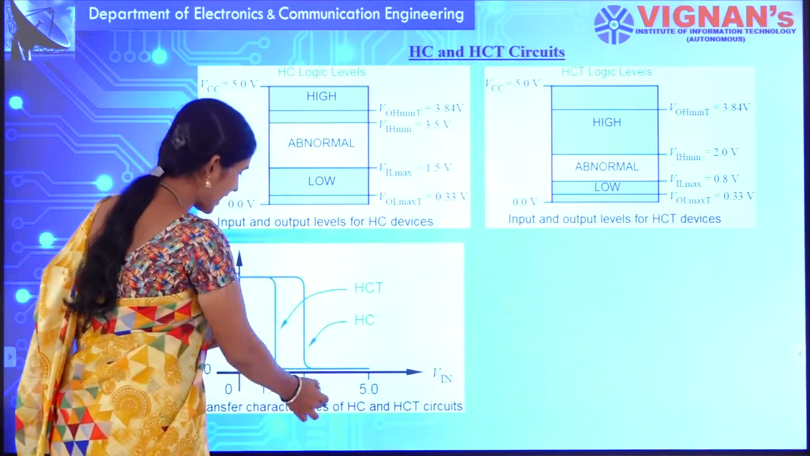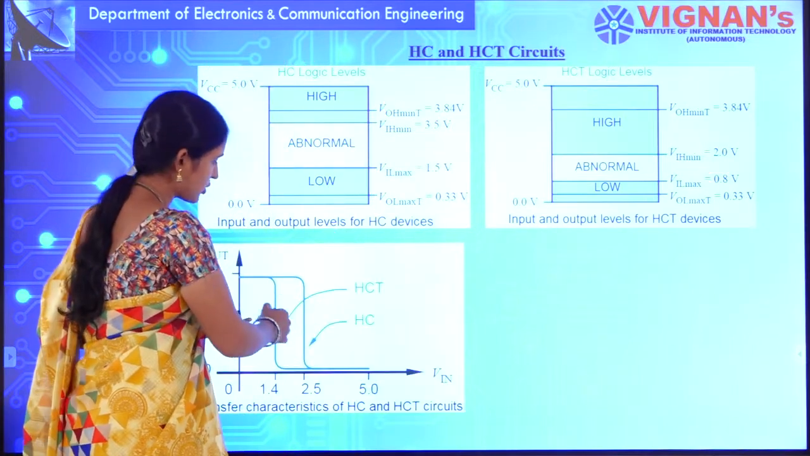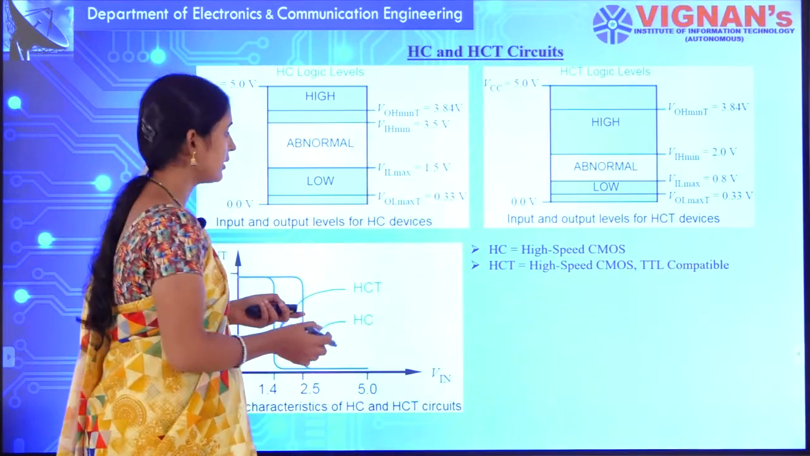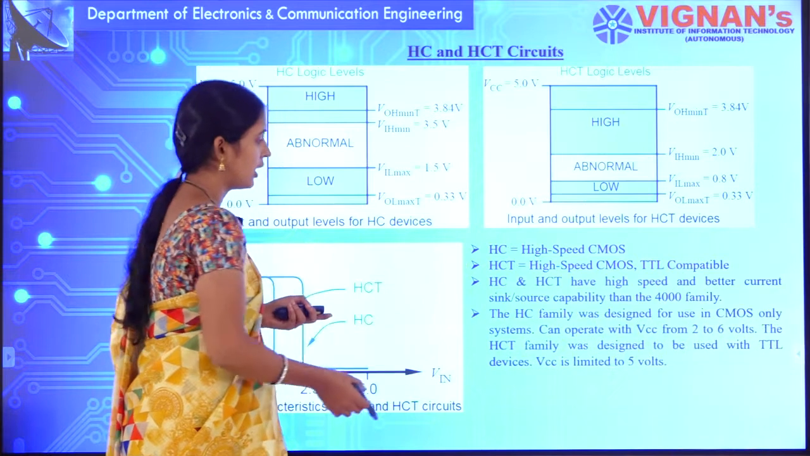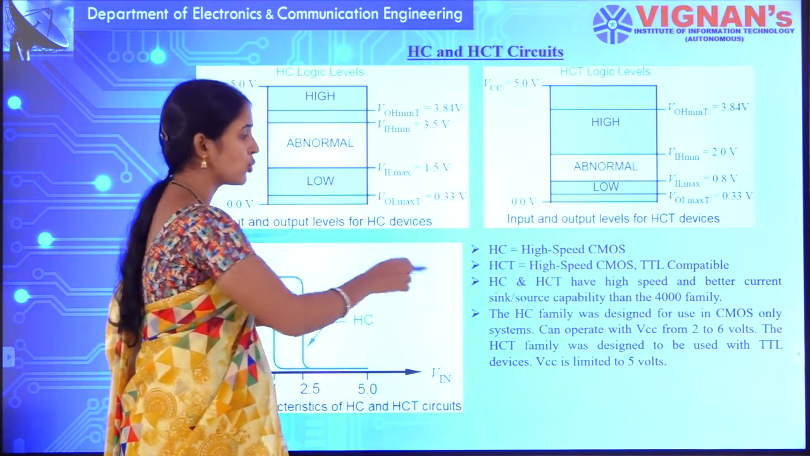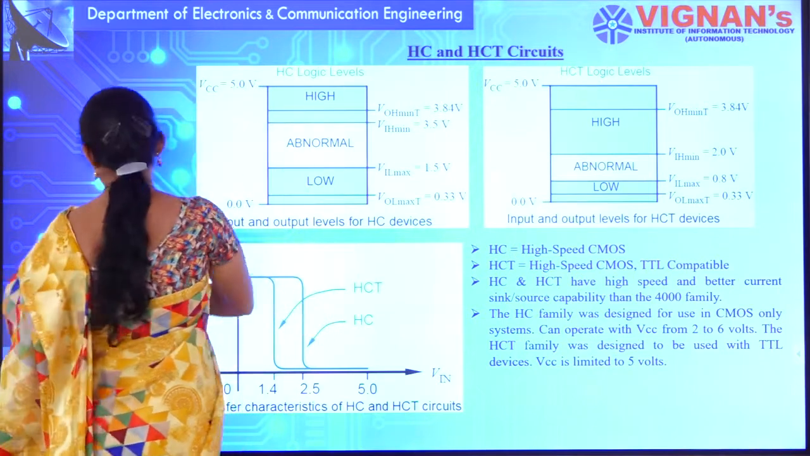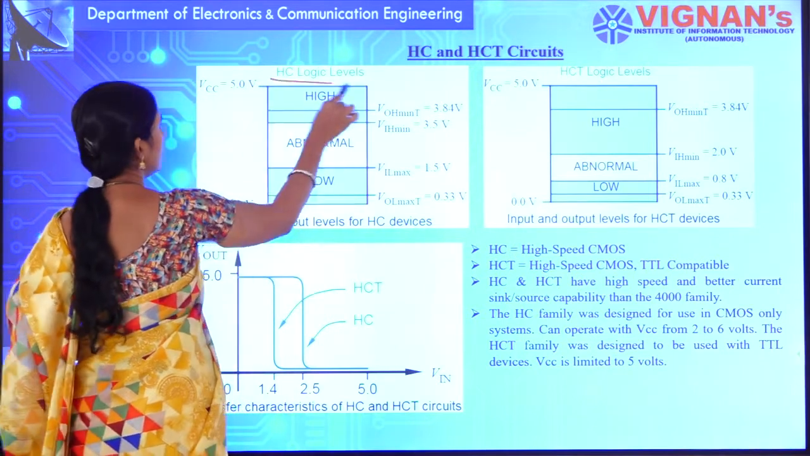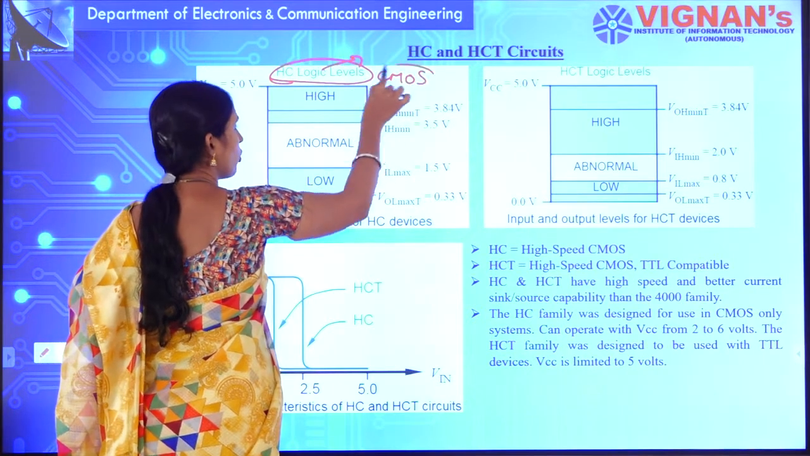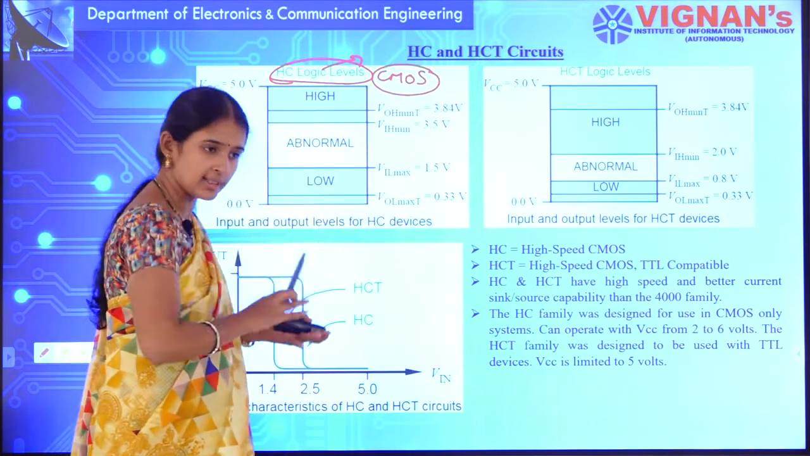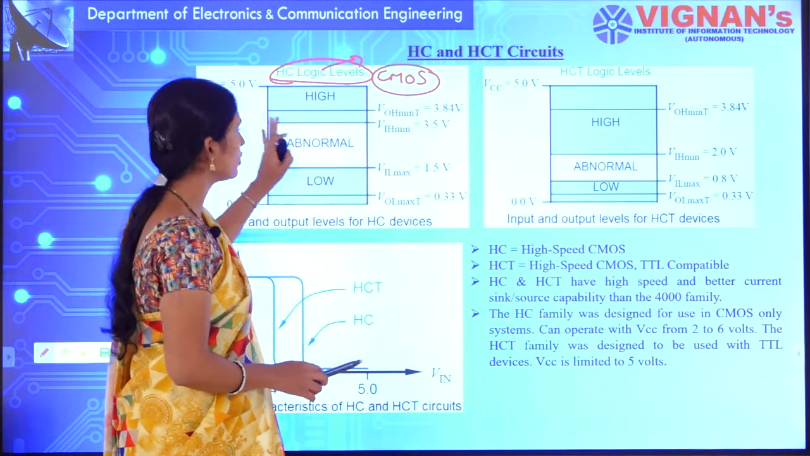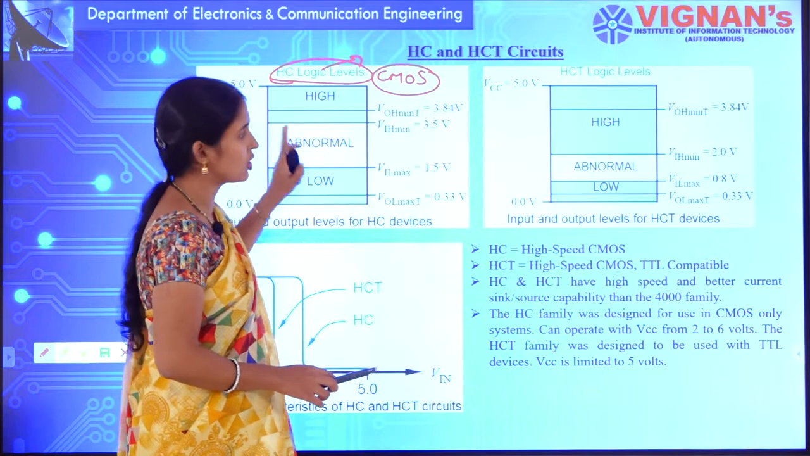See, this is your transfer characteristics of HC as well as HCT. As I have already said all these things, HC and HCT come here. HC families are designed for use with CMOS logic families. Suppose you are operating with only CMOS logic families, and all the ICs that are communicating are made with CMOS logic families. You can happily use this HC logic family.